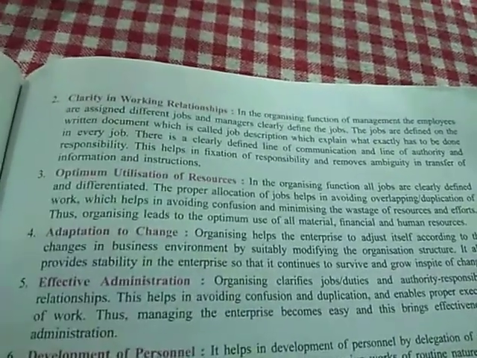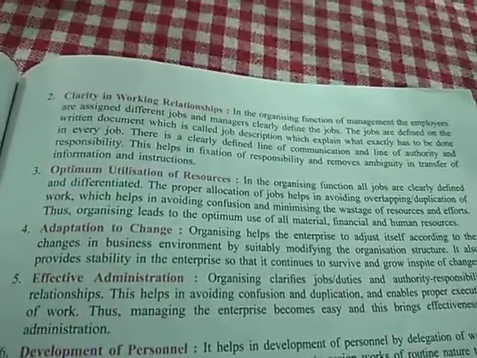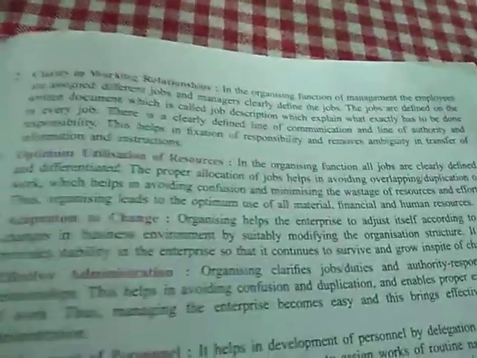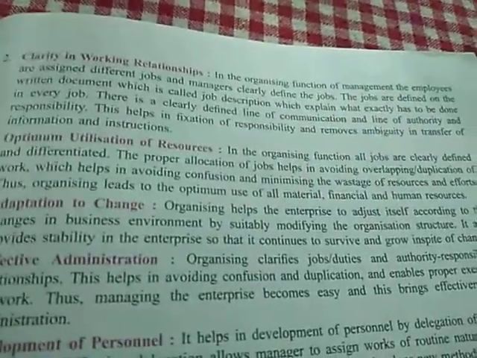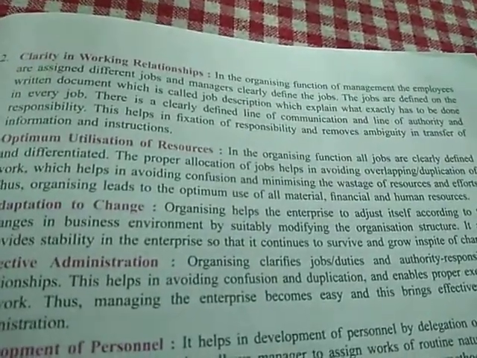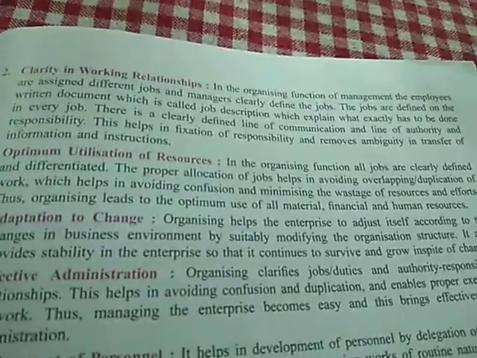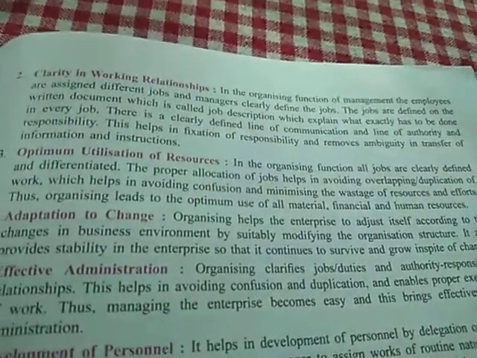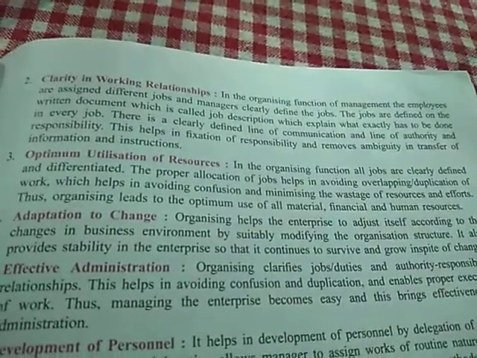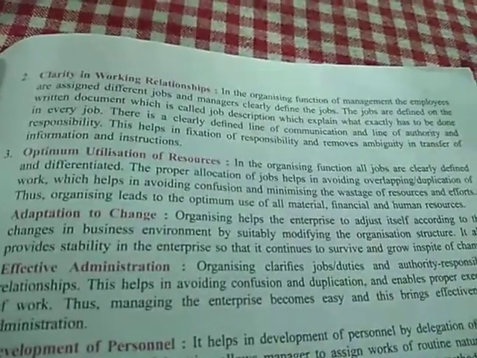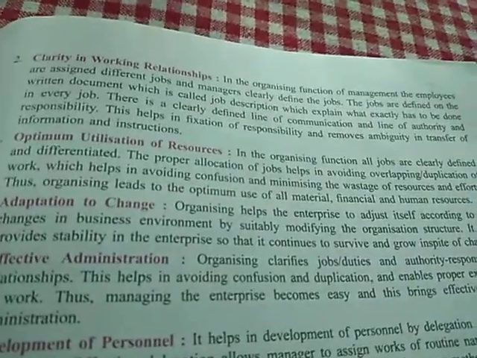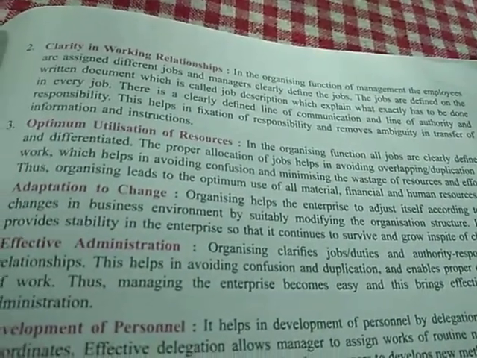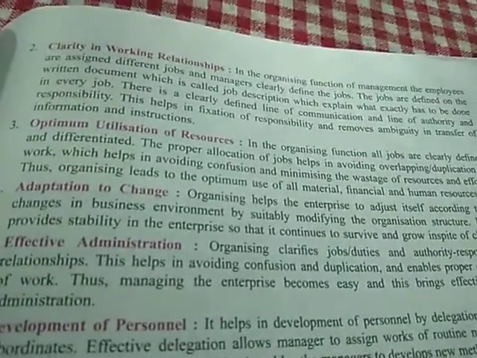This helps the fixation of responsibility and removes ambiguity in transfer of information and instructions. So clearly, the working relationships are defined. The managers clearly define the works of different employees. What are the work to be done by different employees are defined by the management and explained to them. Such explanation is done through a written document which is called job description, and they also explain what the work is to be done by each employee.